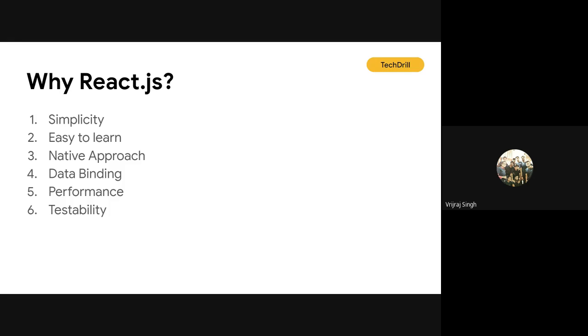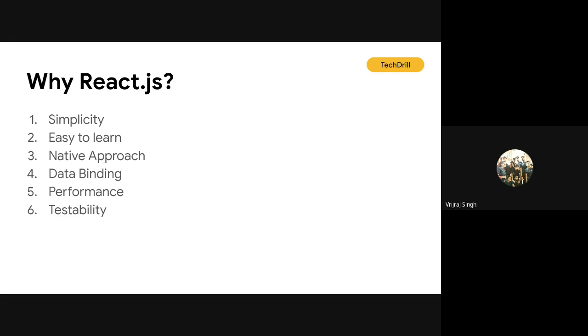Next, React is well defined. React has a life cycle model, and with the help of plain JavaScript you can create very simple, beautiful, professional web applications. Even with the help of React, you can also create mobile applications. The second part is that it is easy to learn, because you just need a basic knowledge of programming as well as HTML, CSS, and JavaScript.